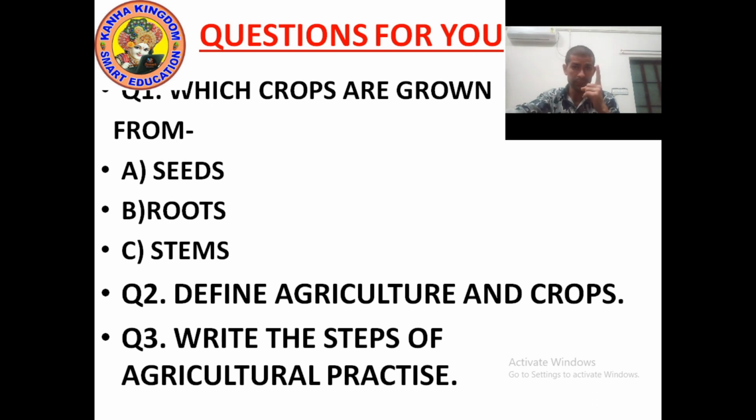Fourth is irrigation, the process of supplying water. Then we do protection, which is very important. Then harvesting, the process of cutting and gathering crops.